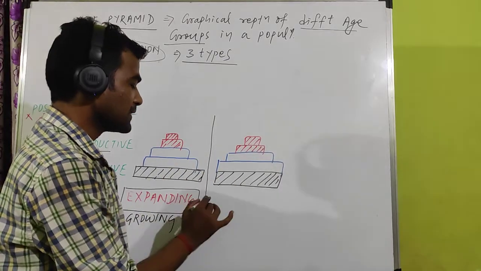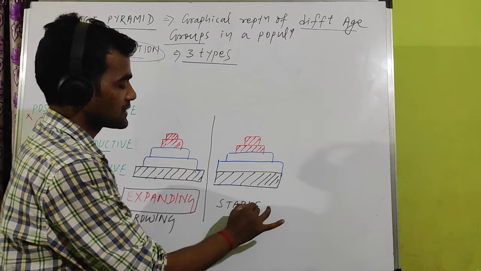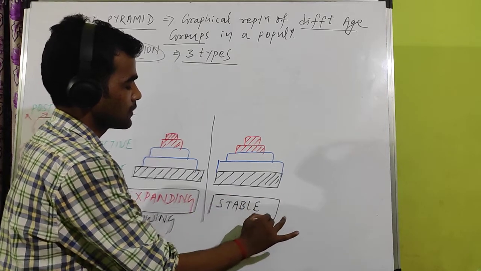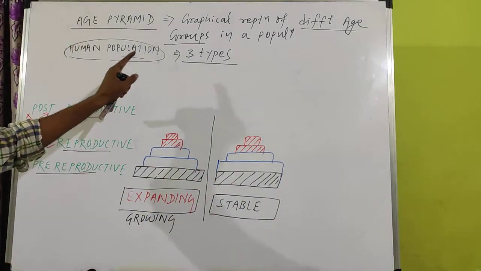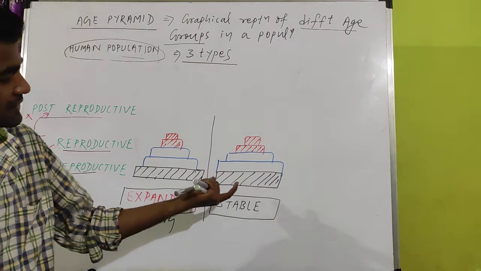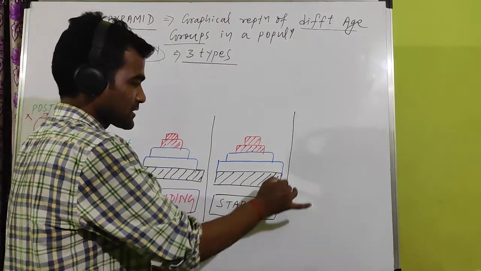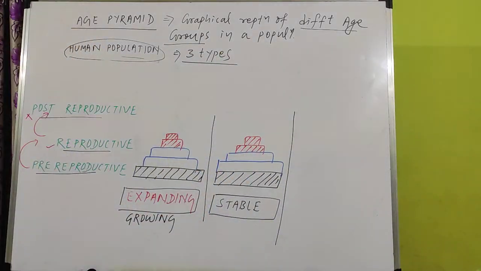So this type of age pyramid is called a stable age pyramid. So three types of age pyramid we have to discuss. First is the expanding age pyramid. Second is the stable age pyramid. Now you can guess what we are going to discuss in the last age pyramid.